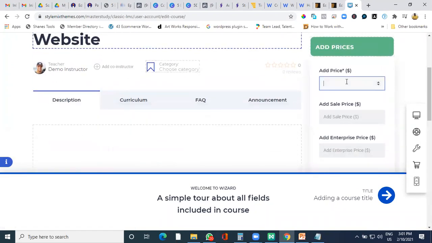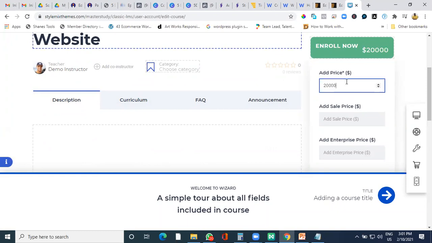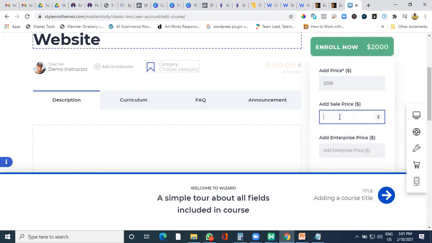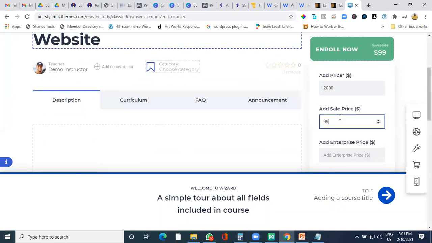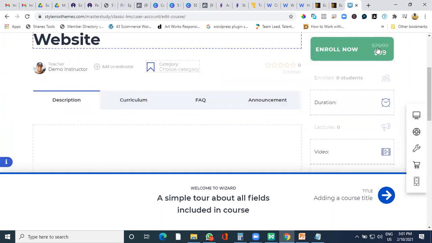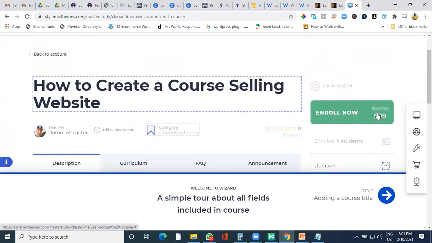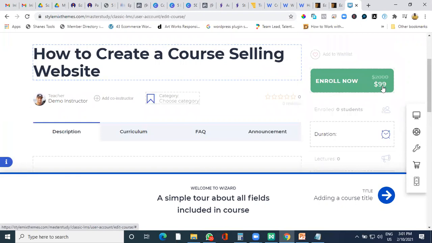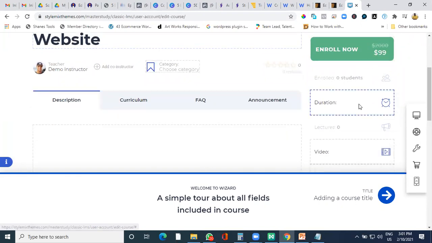It is pretty easy to add a price. Say, if I say $2,000 and I'm giving an offer by saying, okay, $99 only, it comes up like this, which says enroll now. The actual price is 2,000 and the slash price is 99. It changes the dollar sign also, so it can show any currency across the globe. That is again not an issue.